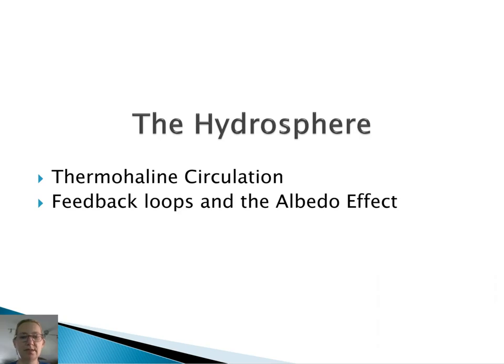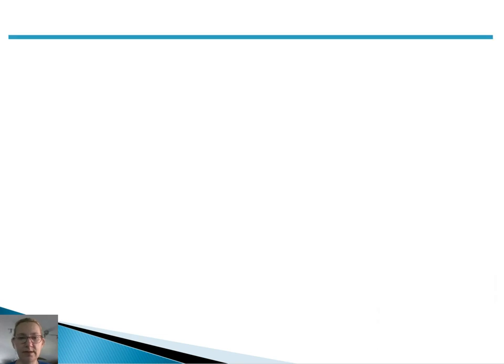Okay, this video is the second part of the review video for Chapter 8. I'm going to be talking about the second component of Earth's climate system other than the sun, called the hydrosphere, and touch on things like thermohaline circulation, feedback loops, and the albedo effect.